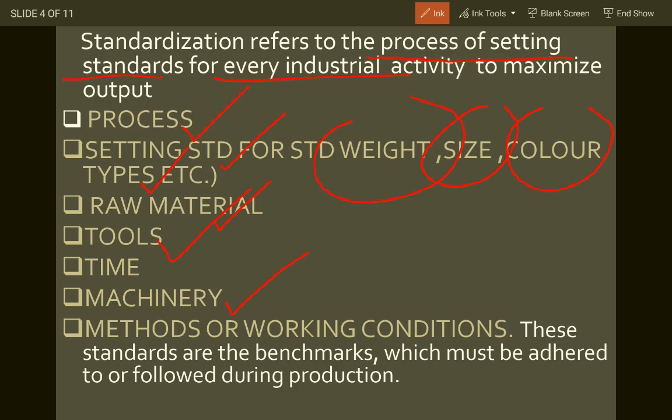The method used for converting raw into finish, or the temperature they are using, for example for making cement, iron, steel, petroleum or diesel, the temperature is fixed, is standardized. Only at a particular temperature will the limestone convert into clinker and this clinker convert into cement. So the process is fixed by the factory.